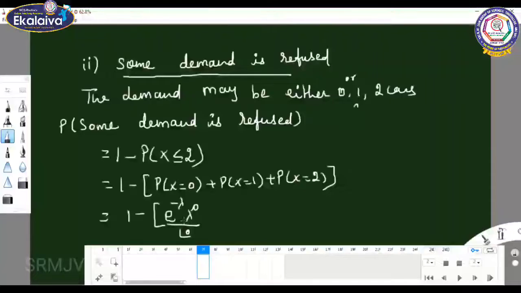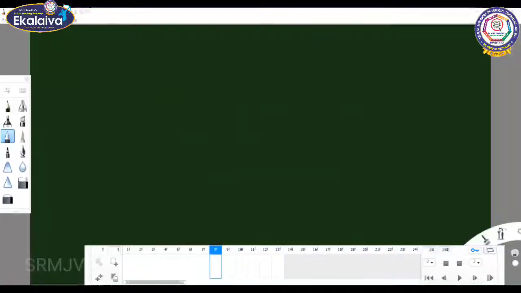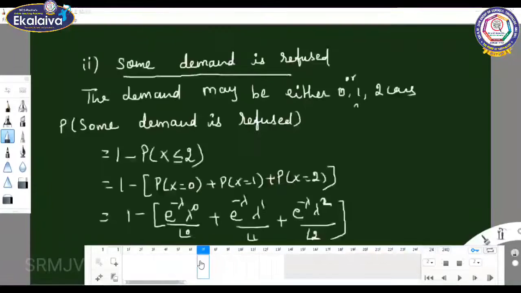Afterwards we substitute that 1.5, plus e power minus lambda, lambda power 1 by 1 factorial, plus e power minus lambda, lambda square by 2 factorial. 2 factorial is 2.